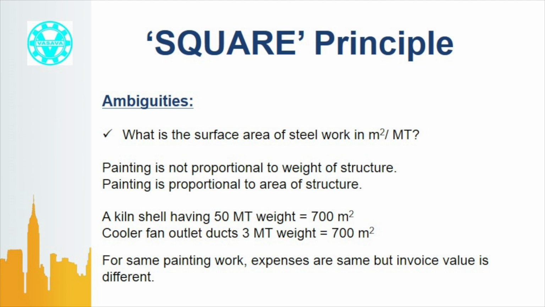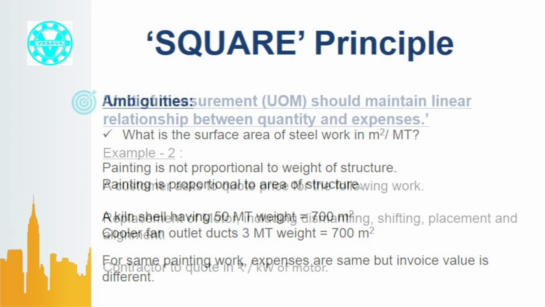If expenses for 1 metric ton of work is 1000 rupees, for 2 metric ton is 2000 rupees and for 5 metric ton it is 5000 rupees, then it is said that it is maintaining a linear relationship. Therefore, this too violates the U of square principle. However, paying in rupees per square meter is more appropriate because this unit of measurement maintains a linear relationship.